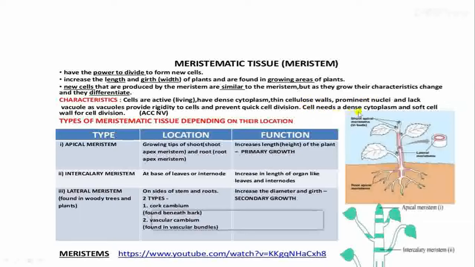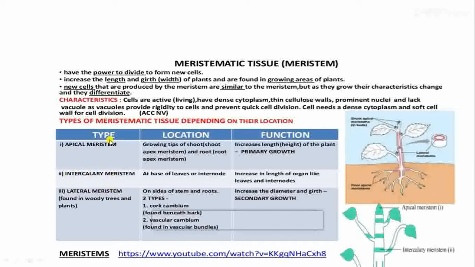These promote the cell division. Okay, so a cell needs a dense cytoplasm and soft cell wall for division, and vacuole should be absent because vacuoles are very rigid. Now these are the general characteristics of meristematic tissue. Now we come to the different types of meristematic tissues. First one, apical meristem, then intercalary meristem and lateral meristem.